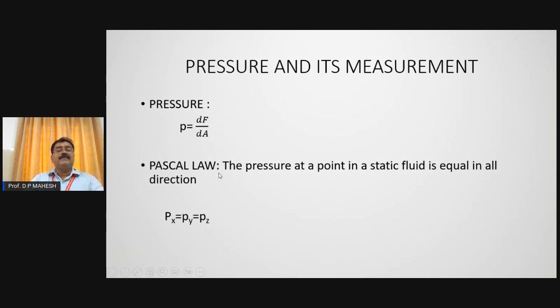There is a popular law, Pascal's law. Whenever the fluid is at rest, the pressure or intensity of pressure is going to be equal in all directions, that is, Px equals Py equals Pz. All three are equal.